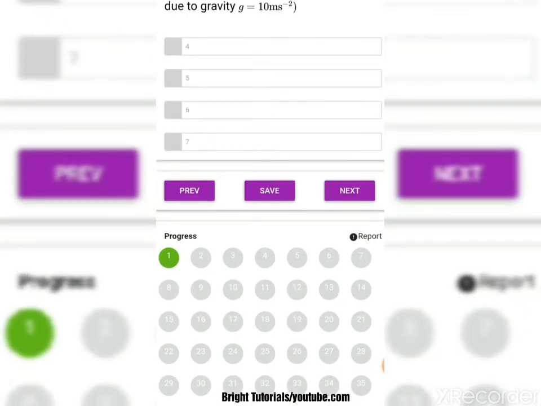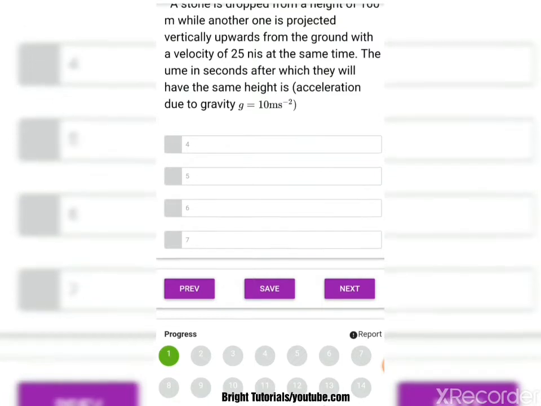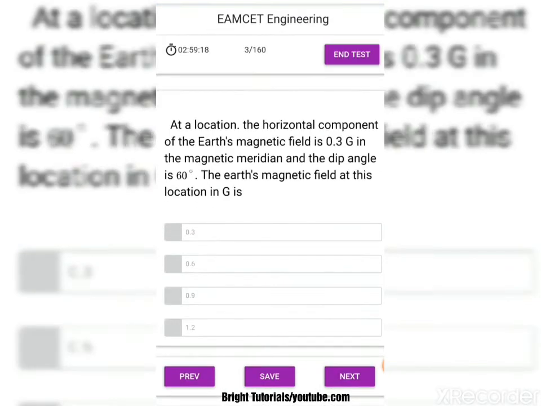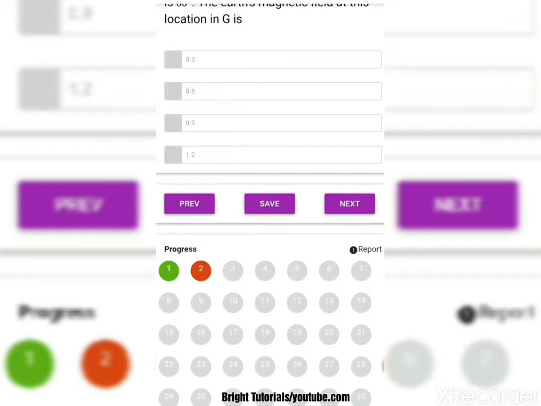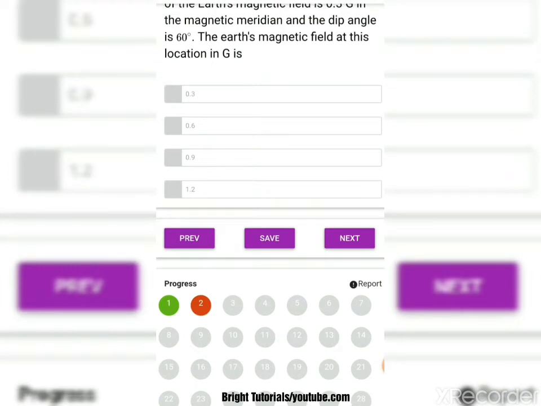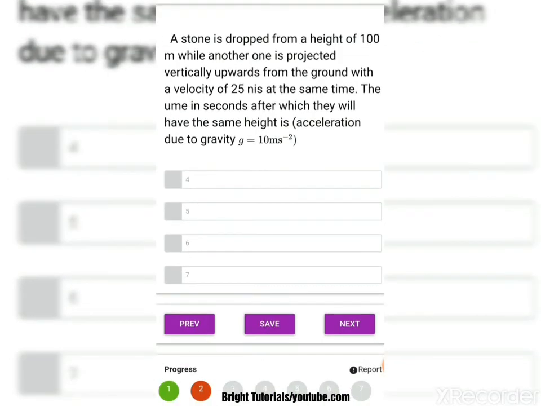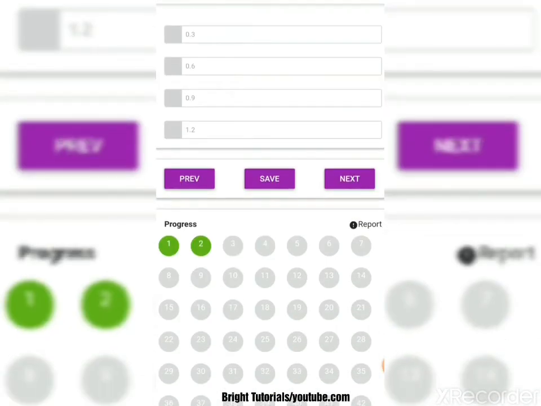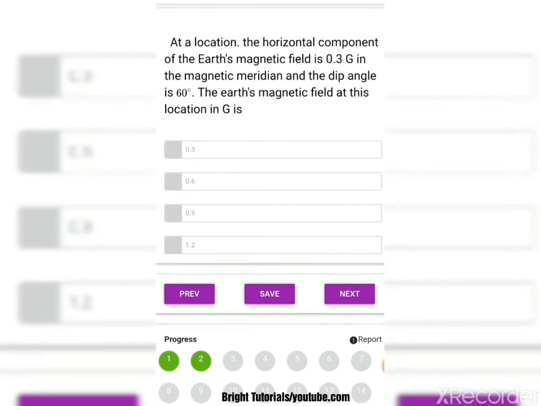So here, see here, you have attended the first question, then it will be turned green. If you have not attempted any question and you just click on next, then the question will be turned red. By that you can easily get an idea of how many questions you have attempted. If you want to attempt the second question that you have not attempted, just click on it and again you can choose any option, then click on next. By that, here it is turned green. So by this you can easily get an idea of how many questions you have attended and that you have not missed any questions.